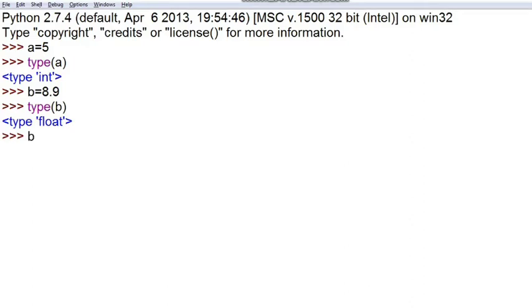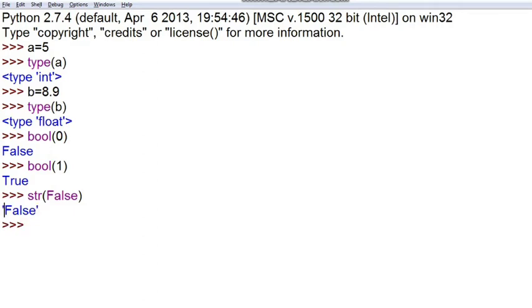Now moving forward, we have one more data type, which is boolean. Boolean has two values, as we know, 0 and 1. You can see the value of 0 is false, and you can check the value of 1 also, it is true. And if you want to convert any particular boolean value or any value to a string, then you can do it with the str function. So I'll show you. You can use the str function, and then I have written here false. You can see that this false will change to a string, as it is a boolean value, but it has changed to a string.